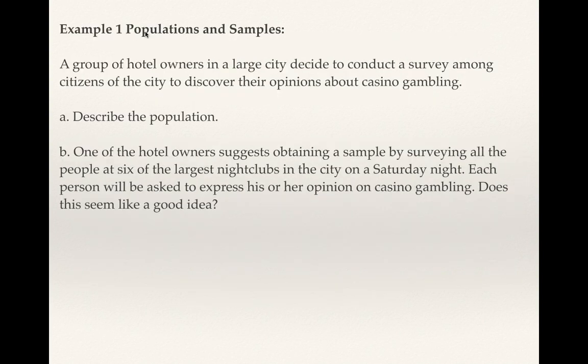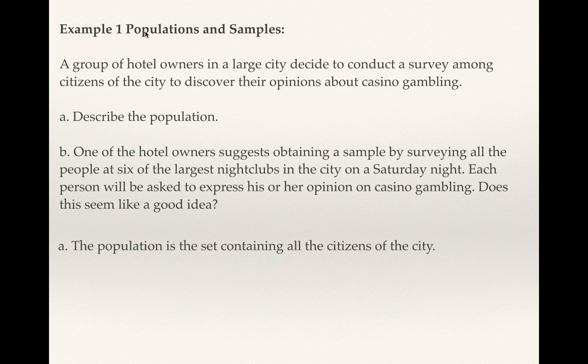All right, so let's look at an example of populations and samples. A group of hotel owners in a large city decide to conduct a survey among citizens of the city to discover their opinions about casino gambling. So here's the question. A, describe the population. Let's do that first. Well, who do they want to survey? Who are the people that they want the information from? Well, it says they want to conduct a survey among citizens of the city, right?